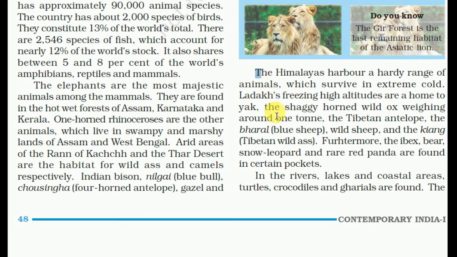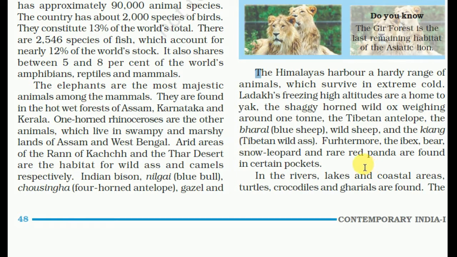The Himalaya harbours a hardy range of animals which survive in extreme cold. Ladakh's freezing high altitudes are home to the yak, the shaggy horned wild ox weighing around 1 ton. Also found are the Tibetan antelope, the bharal or blue sheep, wild sheep and the kiang, that is the Tibetan wild ass.